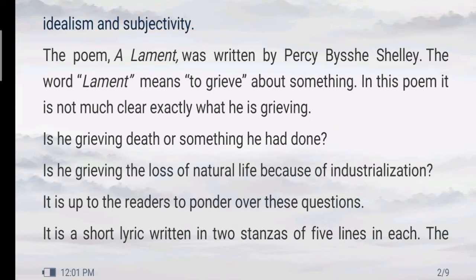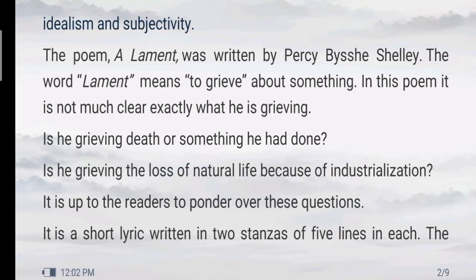Now, friends, after having introduced the poet and his important qualities as a poet, now let's start the discussion of this poem, A Lament. Friends, first of all, let's try to understand the meaning of the title. The title, A Lament. Lament means to grieve. To grieve means to express sorrow or express disappointment, to express sadness.